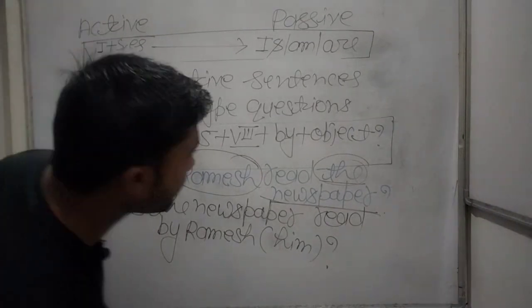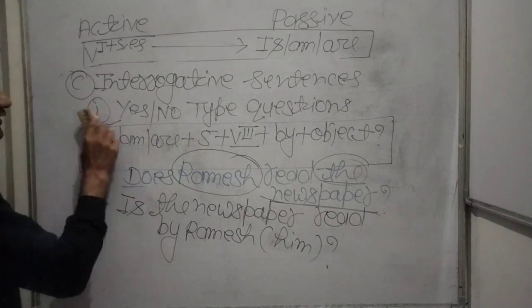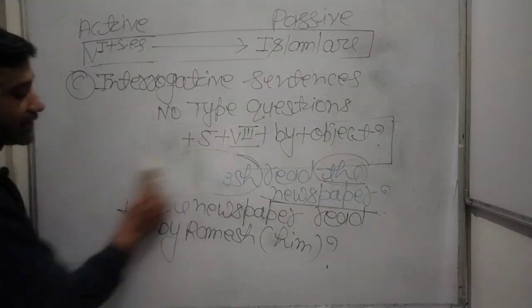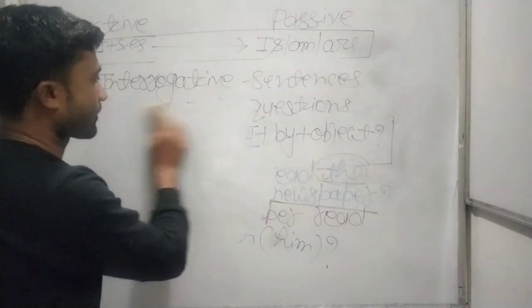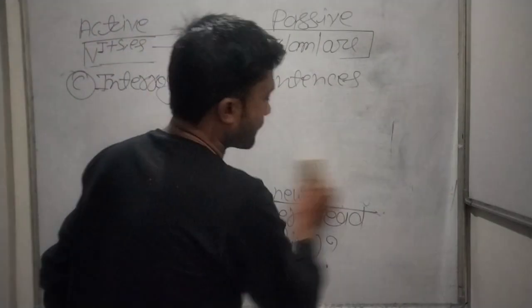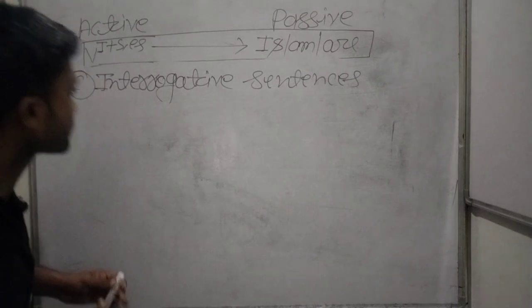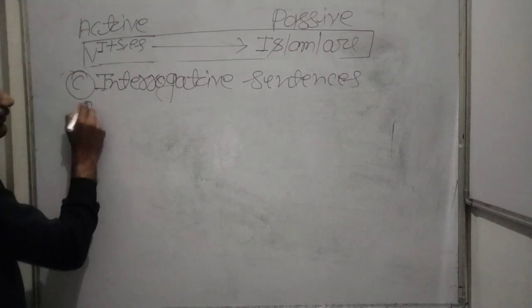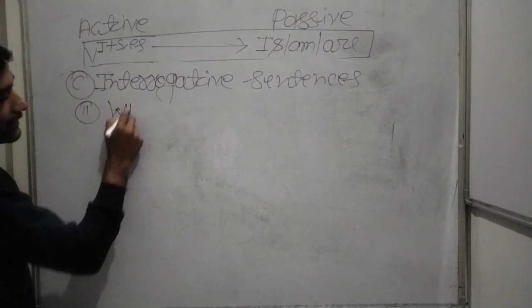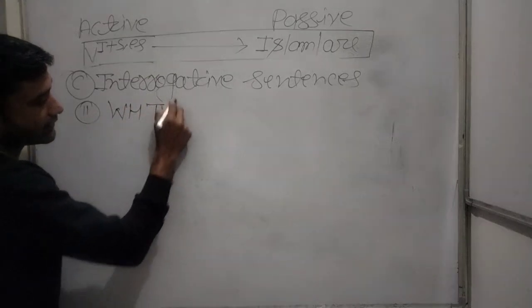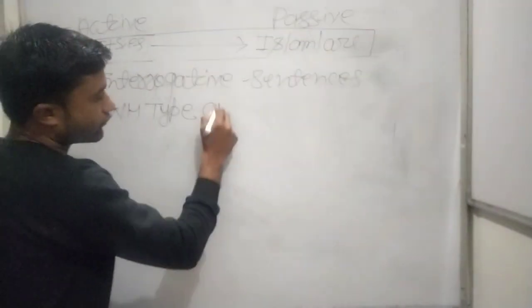And the second type is WH type questions.